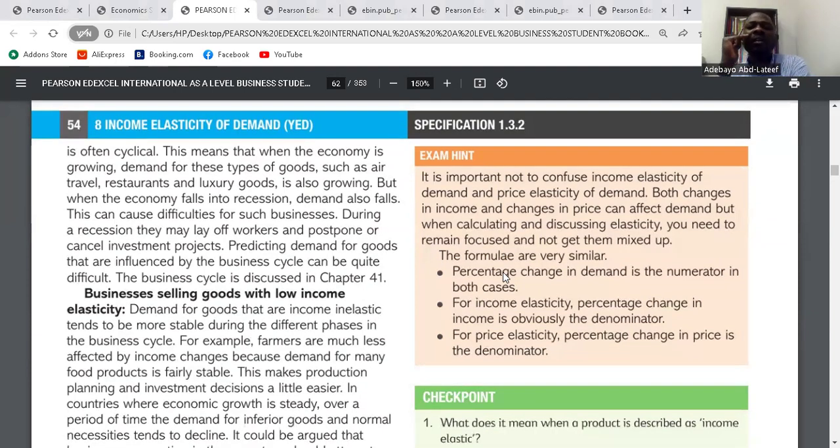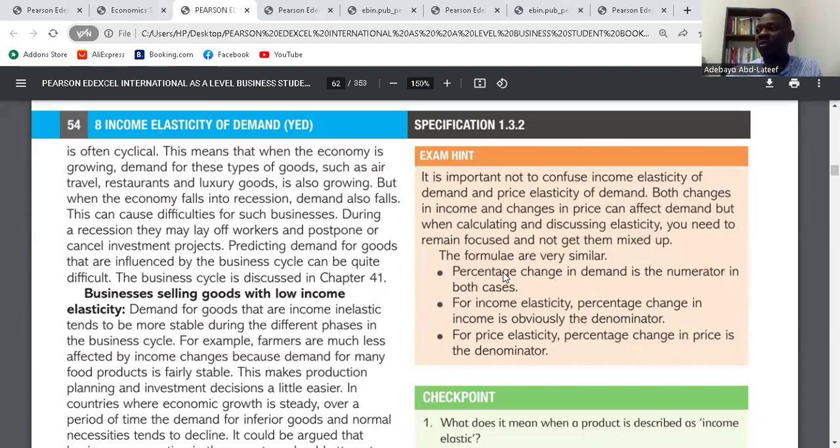So businesses whose demand is income elastic need to be able to predict or understand what happens within the economy. If the economy is witnessing a boom, at that point the demand for their product will also increase, because the level of income in that economy would have increased. But if the economy is witnessing a recession, the demand for their product would fall, which means they might have to reduce the number of workforce and reduce their output.